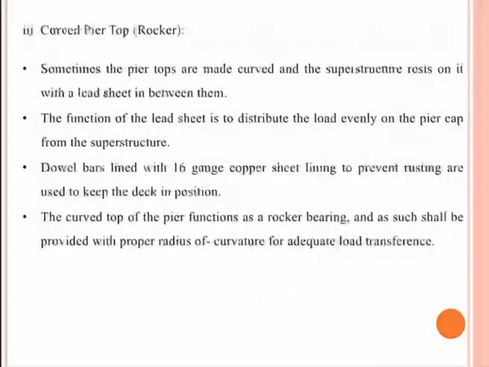Next is the curved pier top. Sometimes the pier tops are made curved and the superstructure rests on it with a lead sheet in between. The main function of the lead sheet is to distribute the load evenly on the pier cap from the superstructure. Double bars lined with 16 gauge copper sheet lining to prevent rusting are used to keep the deck in position. The curved top of the pier functions as a roller bearing, and as such should be provided with the proper radius of curvature for adequate load transfer.